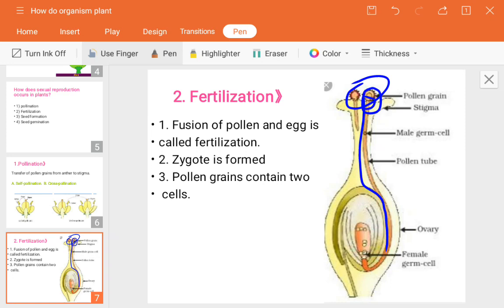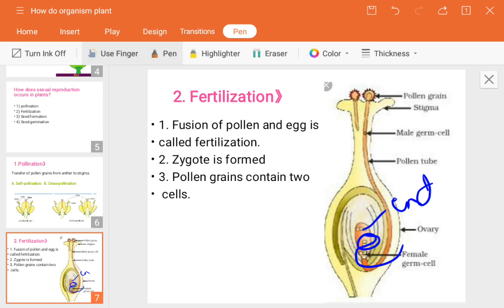Next, the ovule has an egg cell and two polar nuclei. Next, one male nucleus fuses with the two polar nuclei and forms a triploid structure that is known as the endosperm. Where do they fuse? They fuse here in the middle one. So what do they produce? They produce the endosperm, forming a triploid structure.